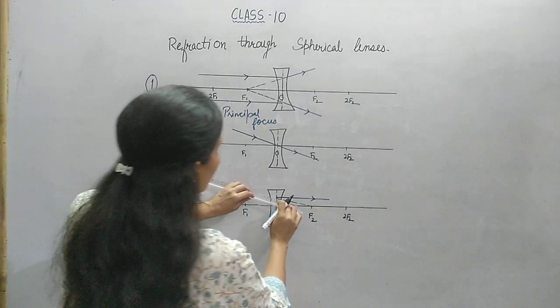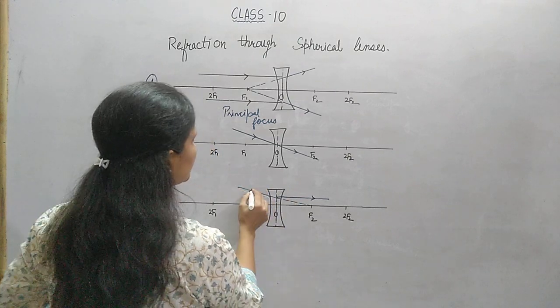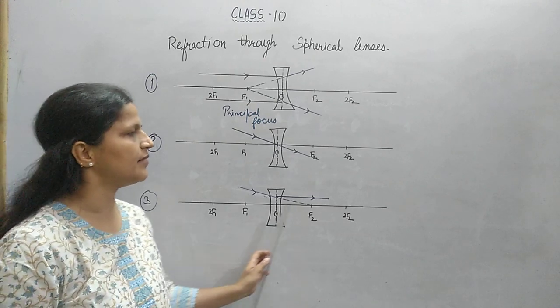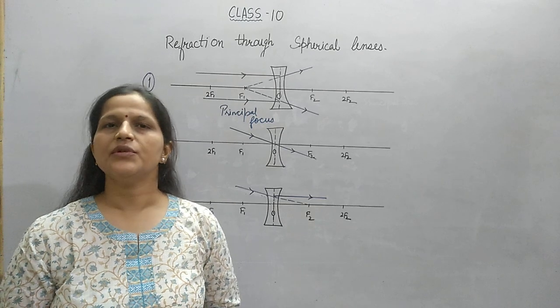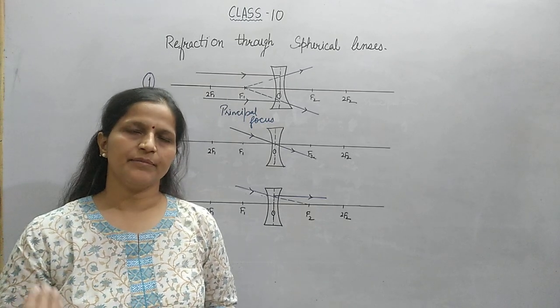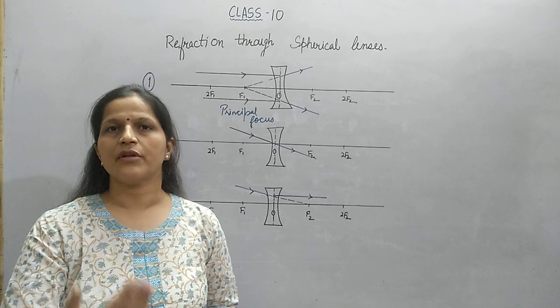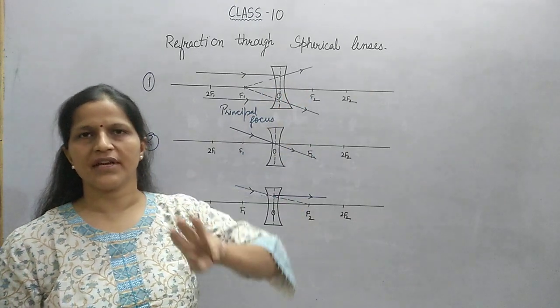So here the path of the ray of light will be completed like this: the incident ray is coming in the direction of F2 and it is getting refracted in such a way that it becomes parallel to the principal axis. So these are the rules of how a ray of light passes through the lenses in different manners. You remember for mirrors there were 4 rules, but for lenses there are only 3 rules.